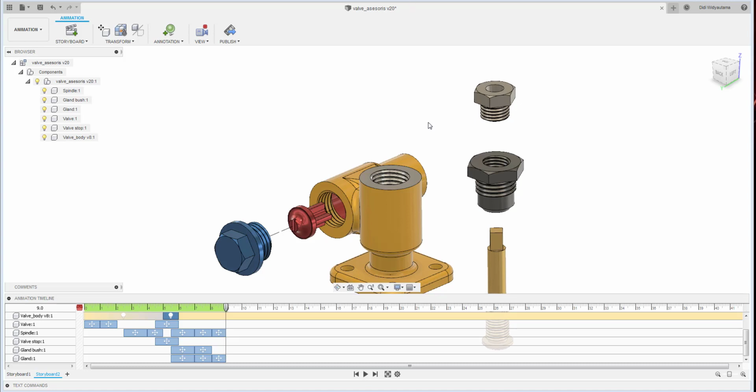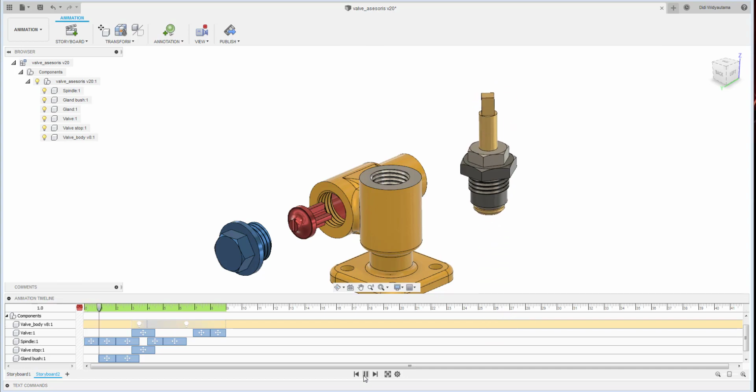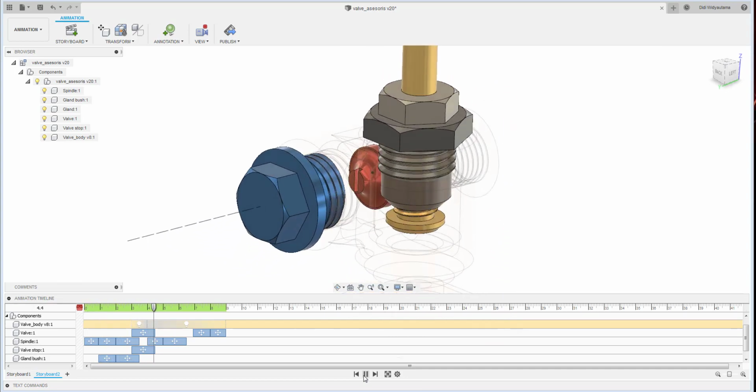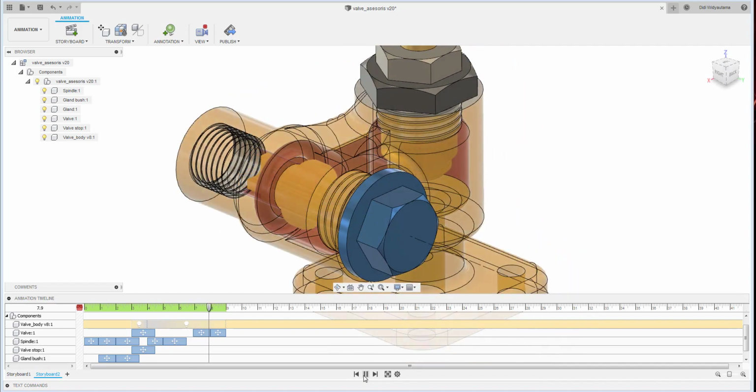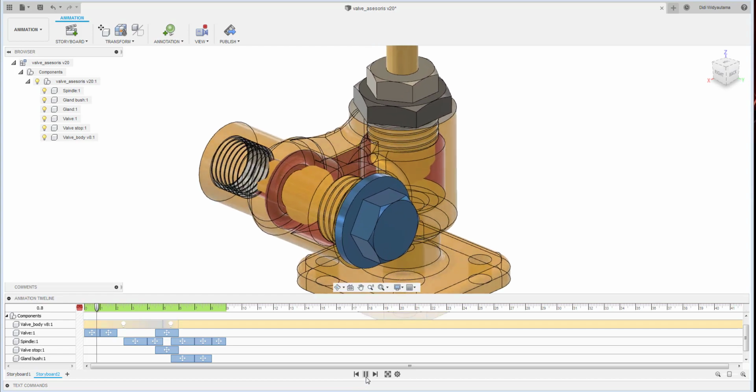Okay, now sometimes we want to do not only the disassembly, but we want to put it in an assembly. So in here in the storyboard, you can right click and then there is a reverse. If you click reverse, it will reverse the order from the unassembly until the assembly position. Okay, so you can reverse it back and forth as you like, and this one you can reverse as well.